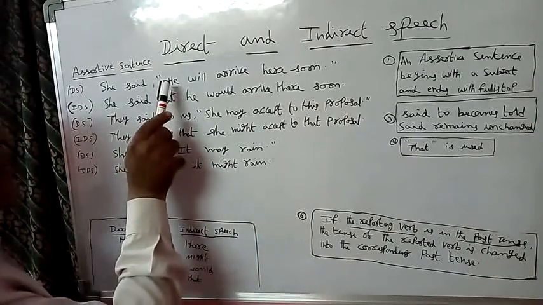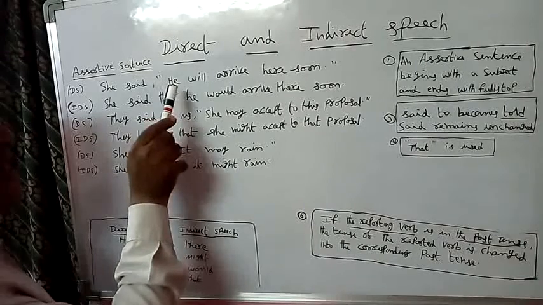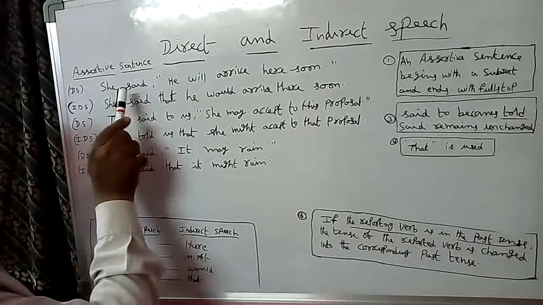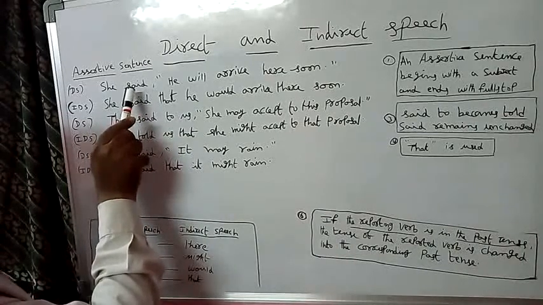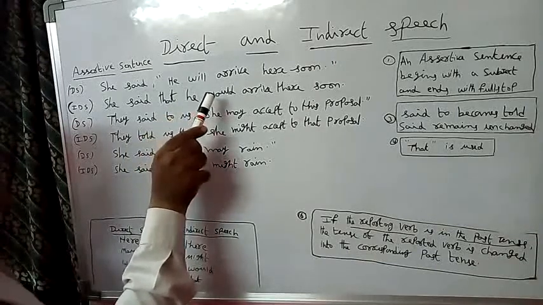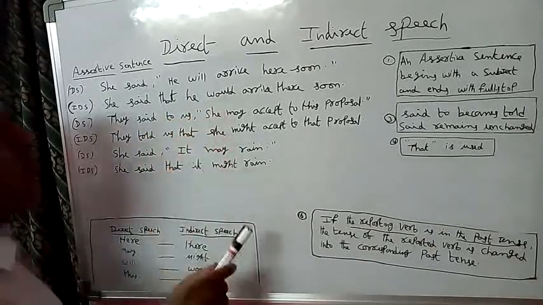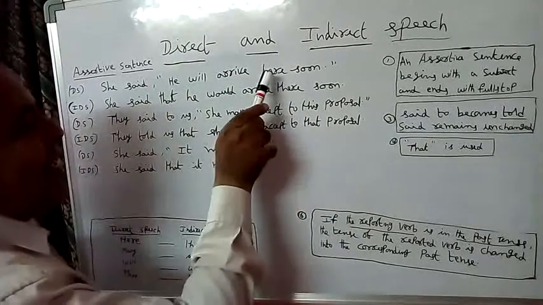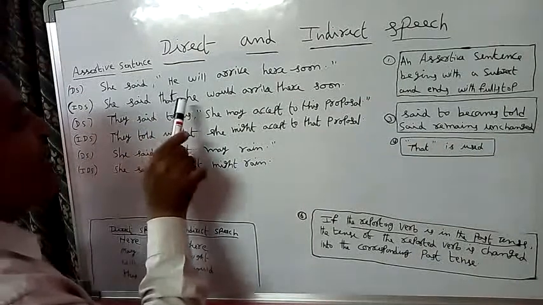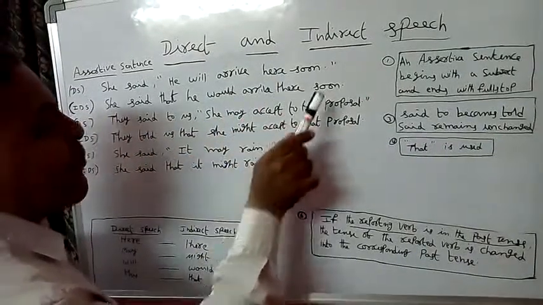Here the third person he. We must write the same third person in indirect speech, he. And since the reporting verb "said" is in past tense, the tense of the reported verb is changed into past tense. Will, past tense would. Arrive. Direct here, indirect there. Soon. She said that he would arrive there soon.